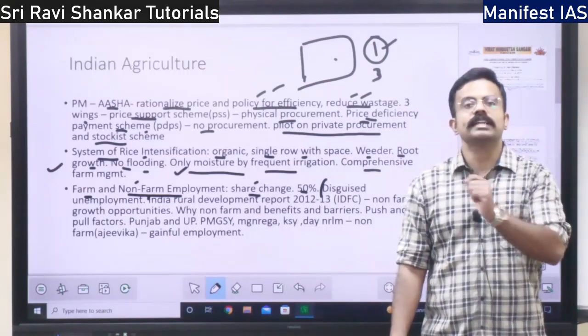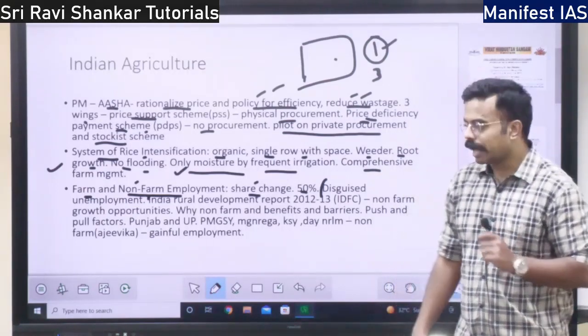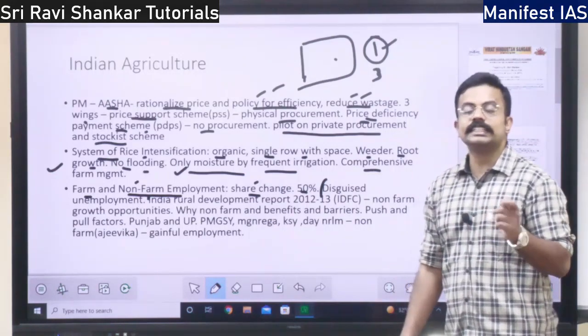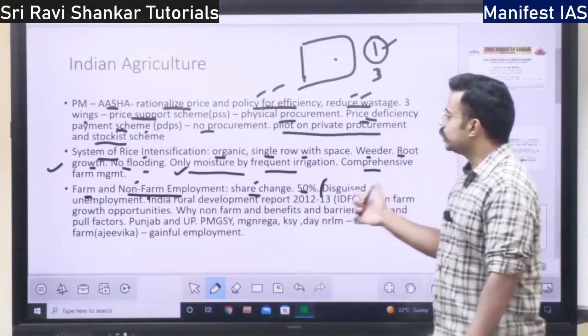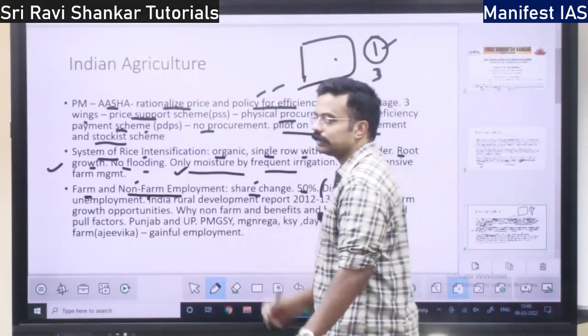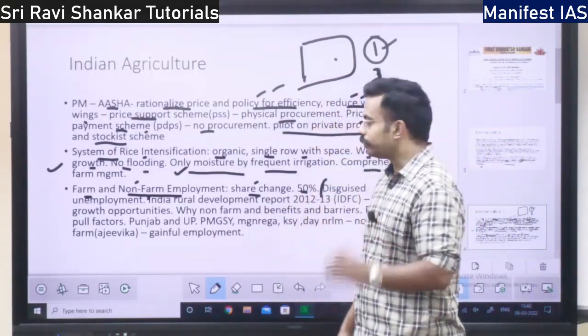So this is called disguised unemployment. That is, employment is there, but it is disguised. That is, it is not required, right? Unrequired employment is called disguised unemployment. This is one of the tragedies of the Indian farm sector.